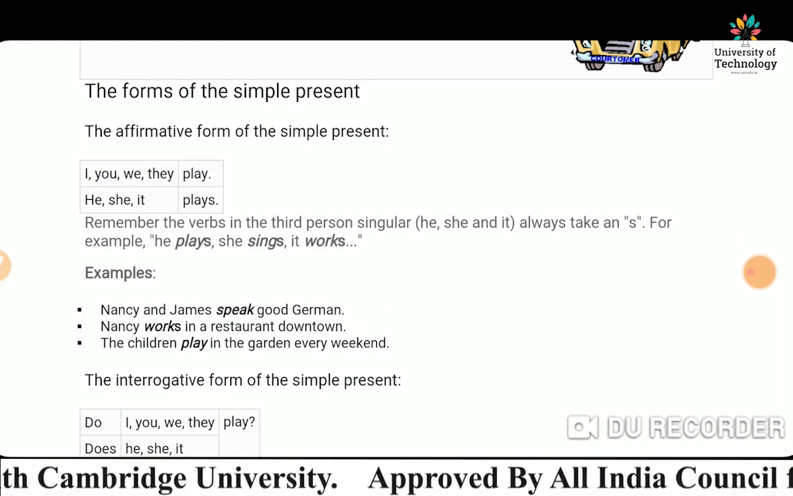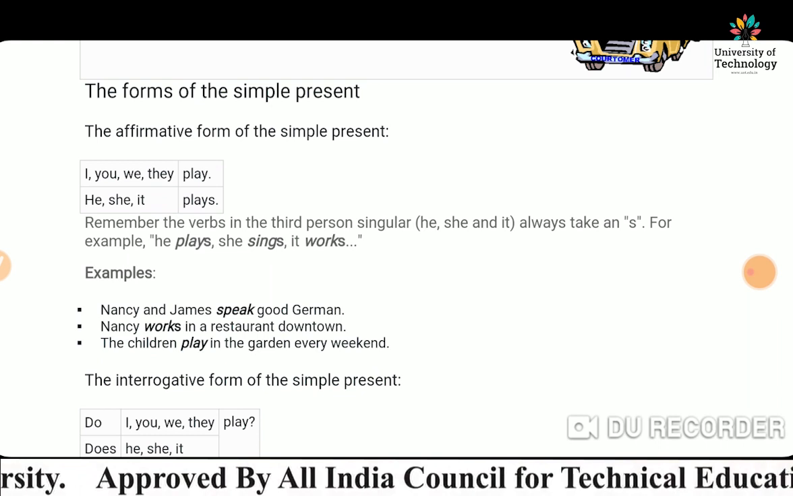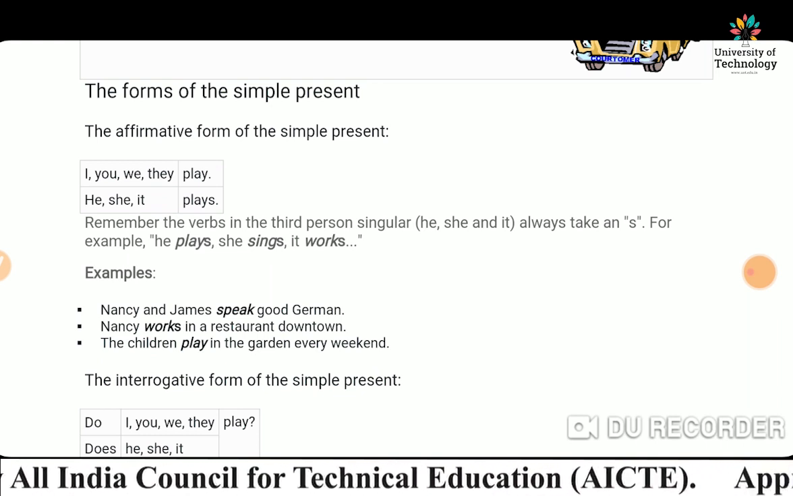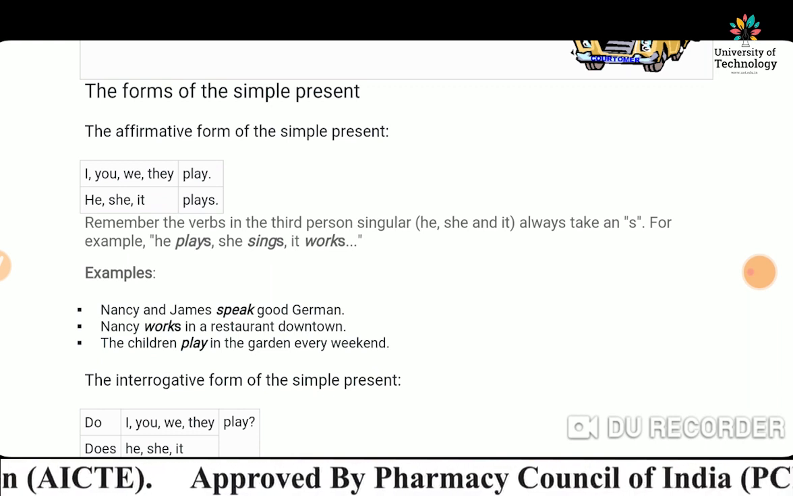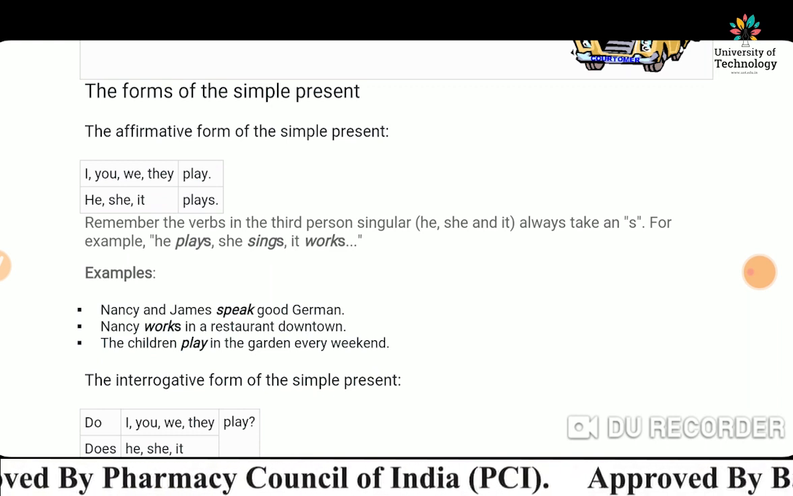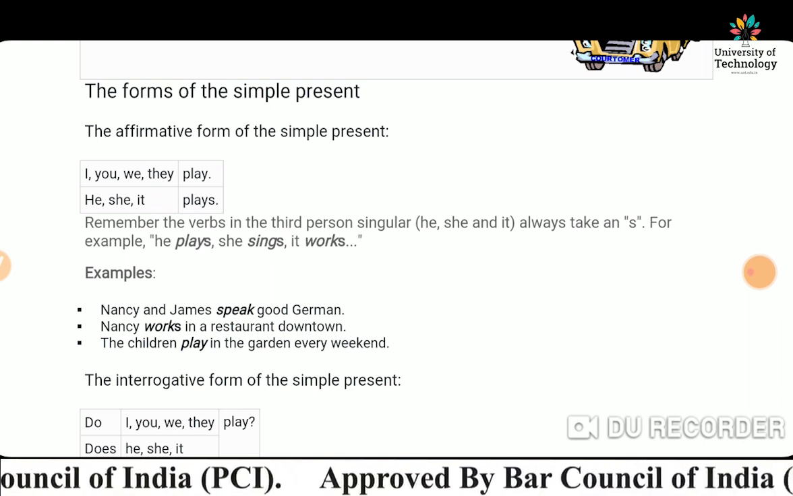If we talk about examples, Nancy and James speak good German. Nancy works in a restaurant downtown. The children play in the garden every weekend.